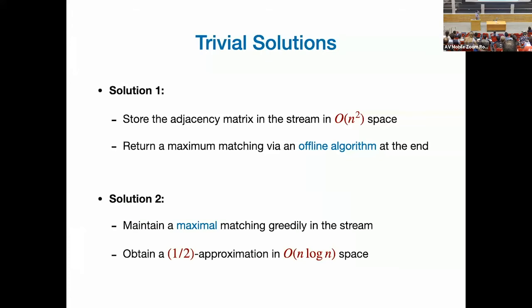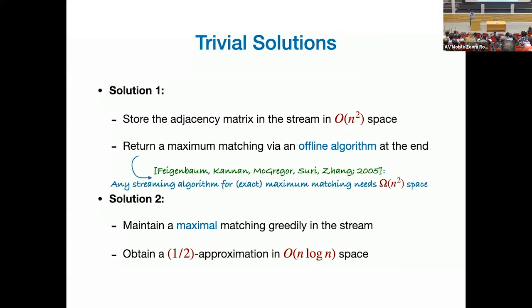Trivial algorithm 2 is to, whenever the edges are coming, greedily pick them if you can add them to your matching. That will give you a maximal matching. It's a simple exercise. This is a half approximation. The space you'll use is order n log n bits. And n log n is needed to store any constant factor approximation matching. So space-wise, this is very good.